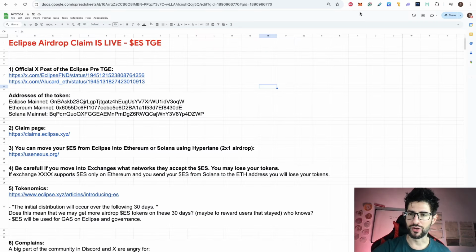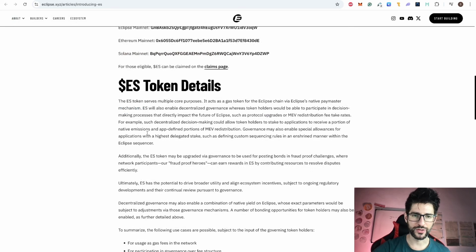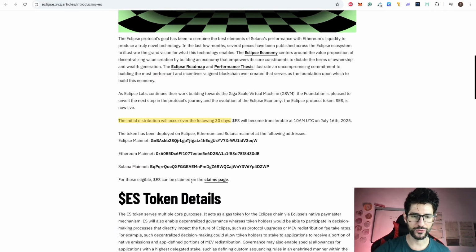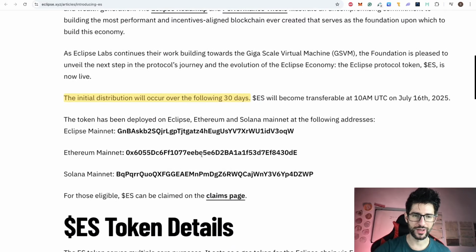So put your comments below. What do you think about this phrase in the tokenomics? Of course I may not be understanding it well in English, but according to what I read here, it says that the initial distribution will occur over the following 30 days. So it's not that it's only going to happen today, but during the following 30 days. Put your comments if you understand the same as me, because if that is true, it changes a lot of things. For example, the ESC debate that is happening right now.